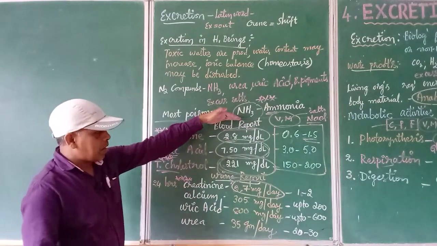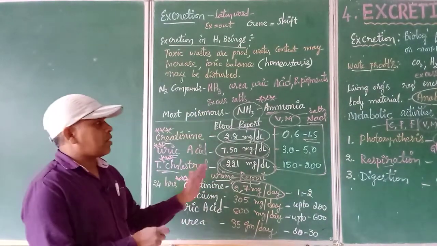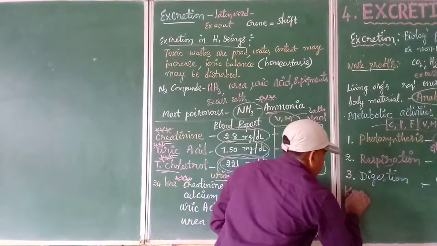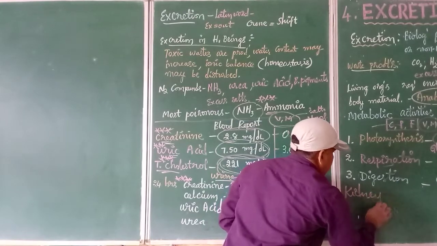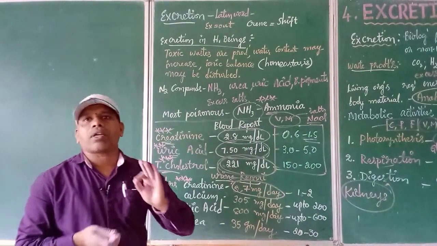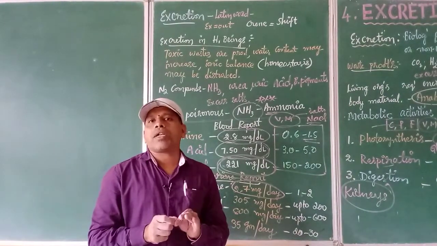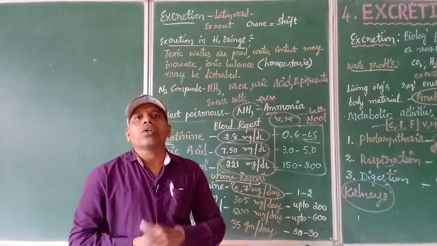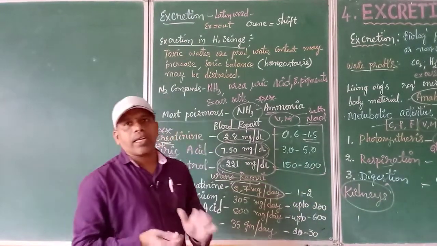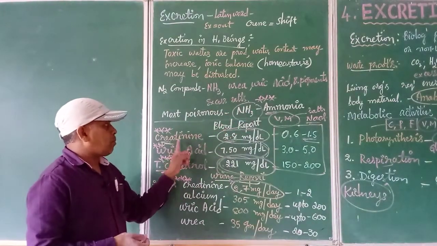By seeing the blood report and urine report, we get an idea that this person has some problem related to the kidneys. That means a person whose kidneys are not functioning properly, or whose excretory system is not working properly, which is meant to remove the waste materials from time to time. So he has some kidney problem, and he needs to go for treatment immediately.